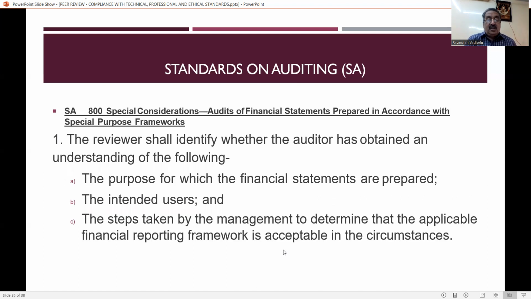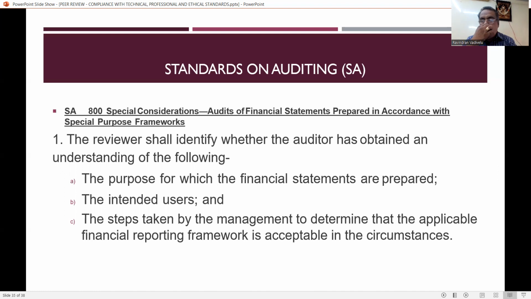That is SA 800. That is special considerations: audit of financial statements prepared in accordance with special purpose frameworks. A reviewer shall identify whether the auditor has obtained an understanding of the following. That is, the auditor must understand the purpose for which the financial statements are prepared. Who is going to use it? That is, the intended users. The steps taken by the management to determine that the applicable financial reporting framework is acceptable in the circumstances.